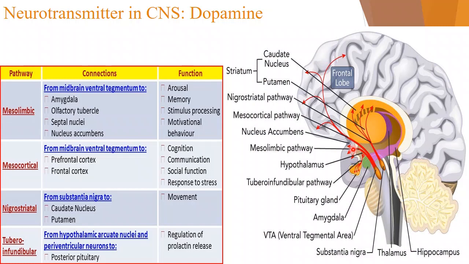You can make a note of these 4 pathways. Dopamine is a very important mood hormone, I mean neurotransmitter. You can say it is a neurotransmitter in the central nervous system.